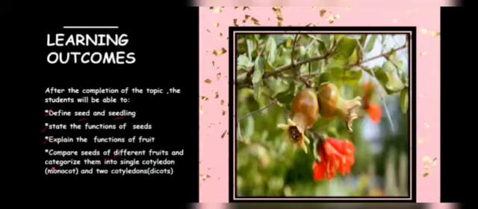And lastly, you will be able to compare seeds of different fruits, and you will be able to categorize them: those having a single cotyledon, with a single seed inside the fruit, are called monocot plants, and those having two cotyledons inside are called dicotyledons. Two cotyledons are called dicots. Let's begin with the next slide.